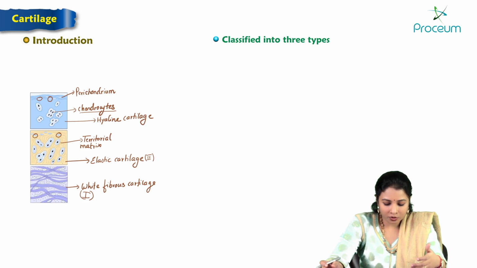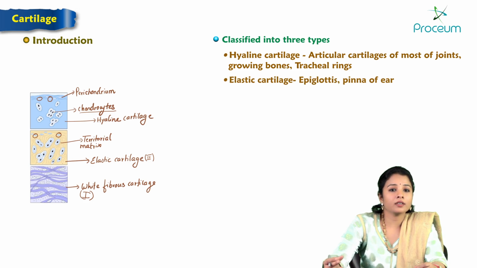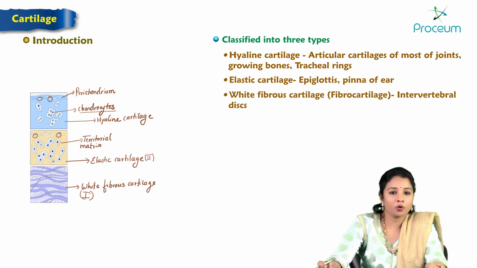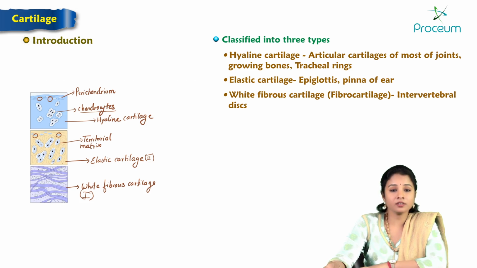So we know there are three types of cartilage: hyaline, elastic, white fibrous cartilage. Hyaline cartilage is abundant during growth because during endochondral ossification, most of the bones are preformed by hyaline cartilage, which is replaced by bone. Elastic cartilage is permanent all through, especially in the pinna of the ear. And white fibrous cartilage doesn't have perichondrium, the outer layer. An example is the intervertebral disc. So those are the three types of cartilages.